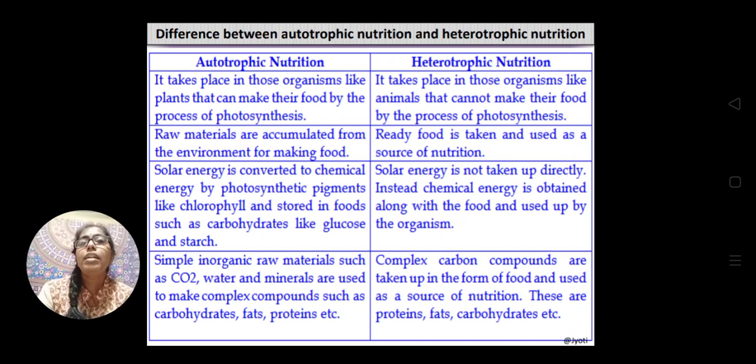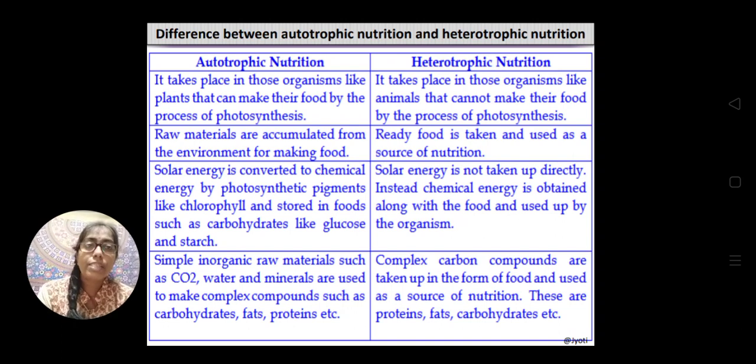In autotrophic nutrition, since photosynthesis is taking place, the raw materials, water, sunlight and carbon dioxide, are obtained from the environment.